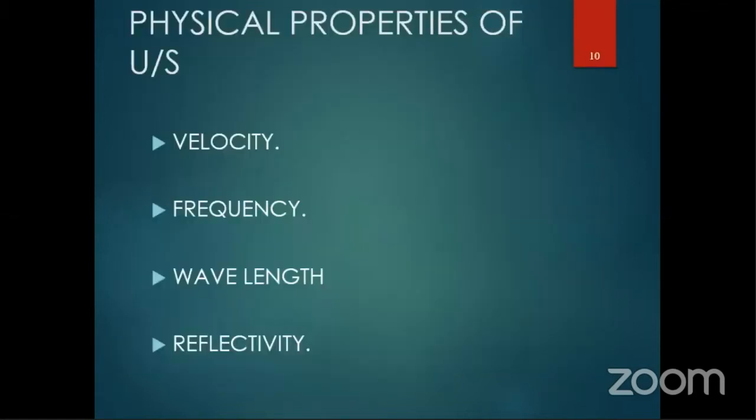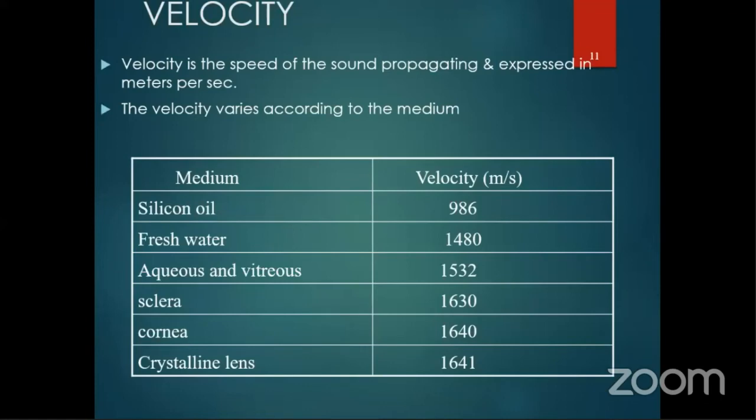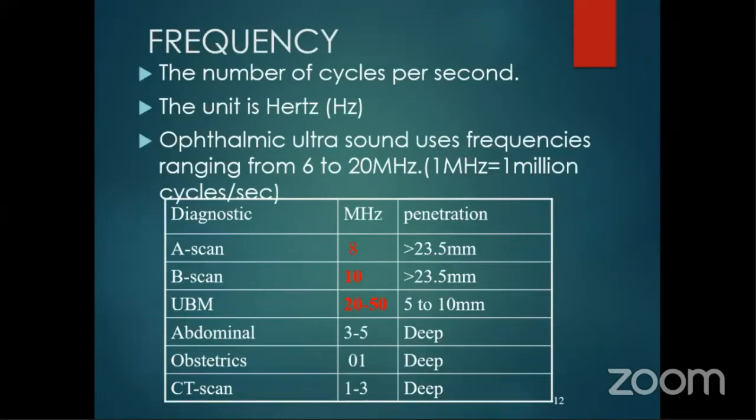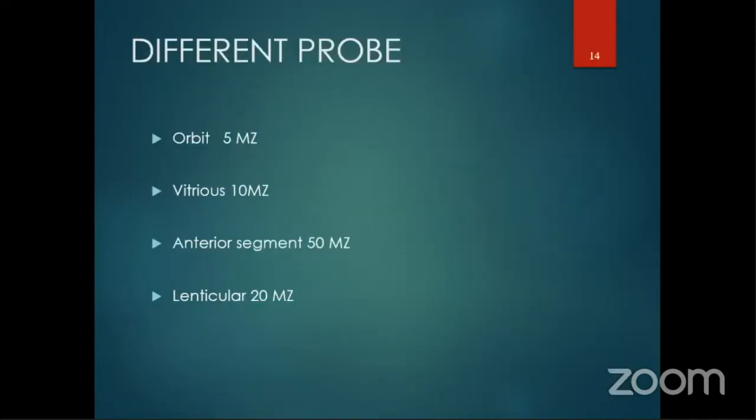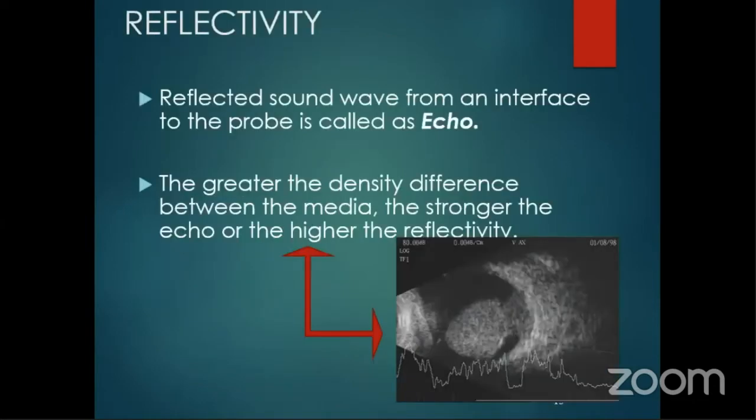The A-scan calculates the length of the eyeball by the formula distance equals velocity into time. These are some physical properties of ultrasound. The velocity can differ in different media. It's around 1532 in aqueous and vitreous. As the frequency of the machine increases, like A-scan, the frequency is 8 megahertz, the penetration is 23.5. UBM, the frequency is 20 to 50, but the penetration is less. Greater the penetration, lesser is the resolution, and lesser the penetration, more is the resolution. So in ophthalmology, we generally use a 10 megahertz probe.